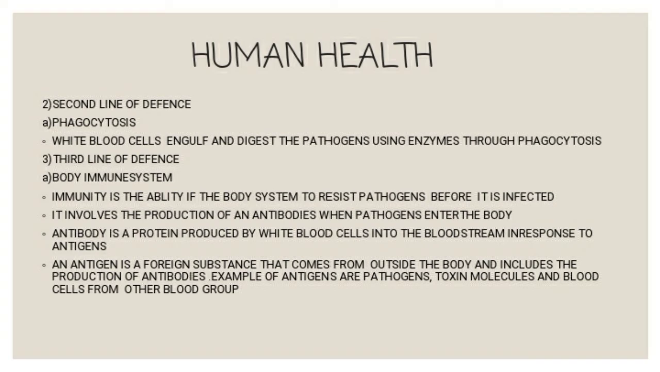Third line of defense: the body's immune system. Immunity is the ability of the body system to resist pathogens before it is infected. It involves the production of antibodies when the pathogens enter the body. An antibody is a protein produced by white blood cells into the bloodstream